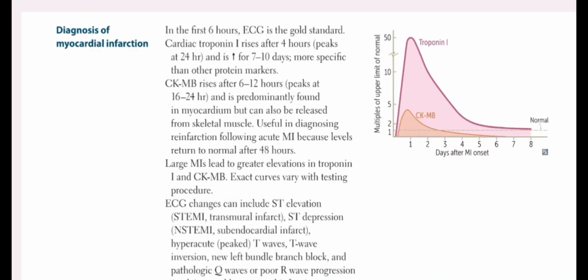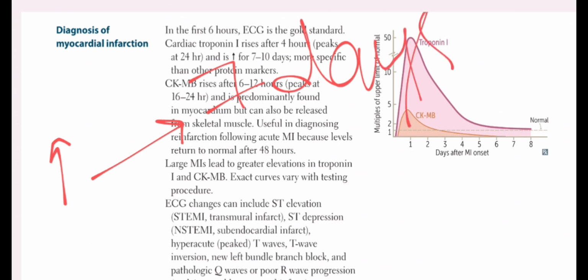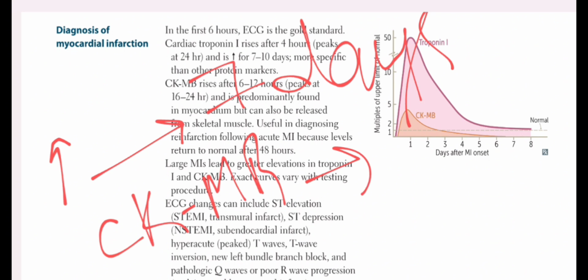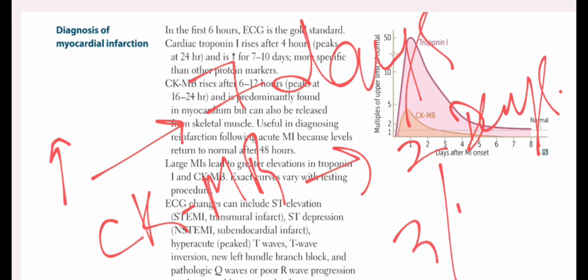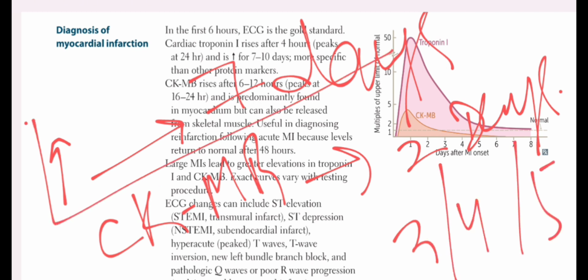So what happens is that when there is elevation of cardiac troponin I, it remains elevated for up to 7 days. But when there is elevation of the CK-MB, it returns to normal baseline levels after 2 days. So if there is reinfarction at the third day or the fourth day or the fifth day and so on, the troponin I was still elevated from the first infarction.